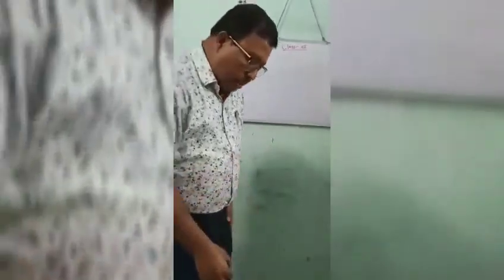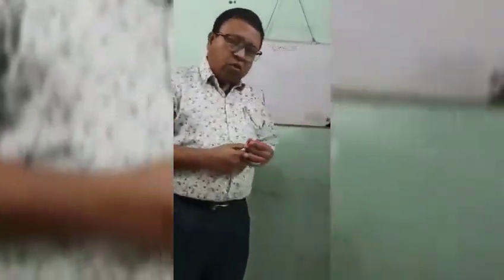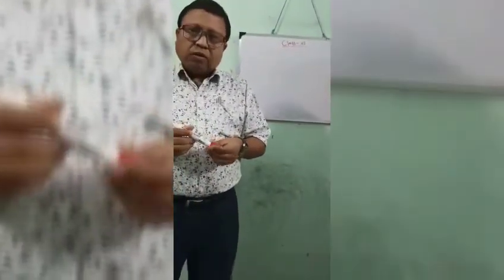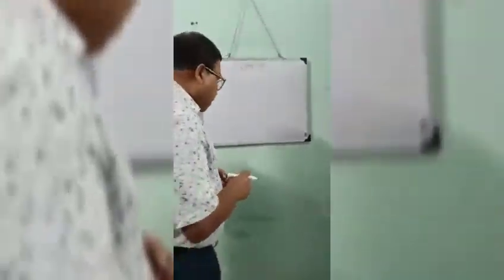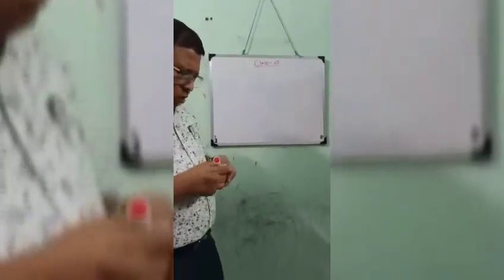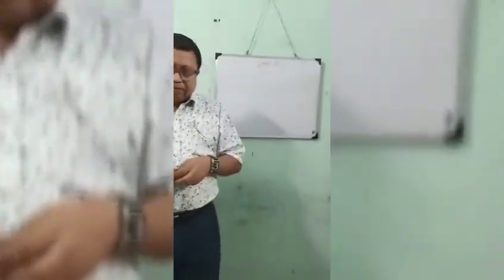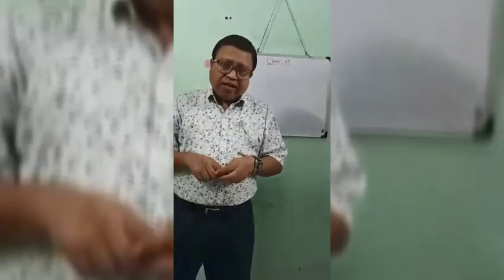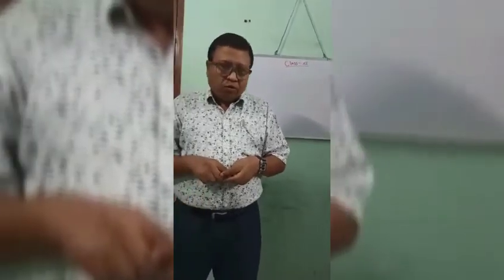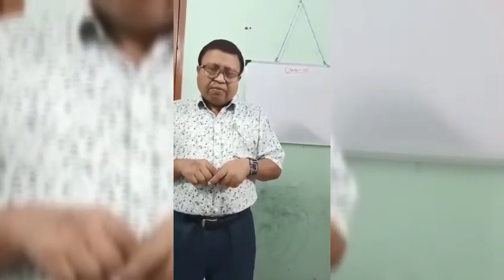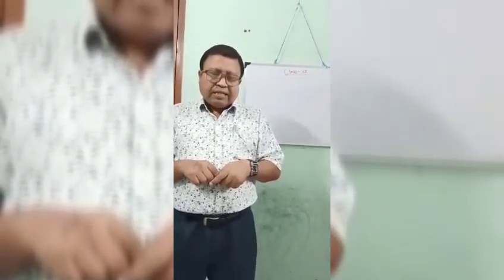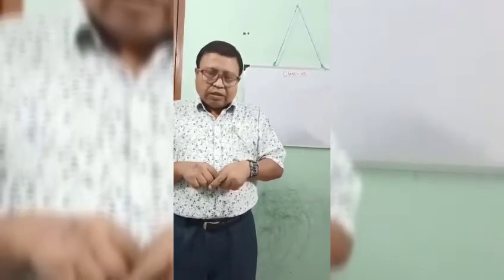Before starting, let us discuss some general topics which are very essential for discussing the chapter on income from house property. First of all, we know there are various types of income. Income is derived from various sources. Number one, today we discuss income from house property. Besides that, income from salary, income from business and profession, capital gains, and last of all, income from other sources.